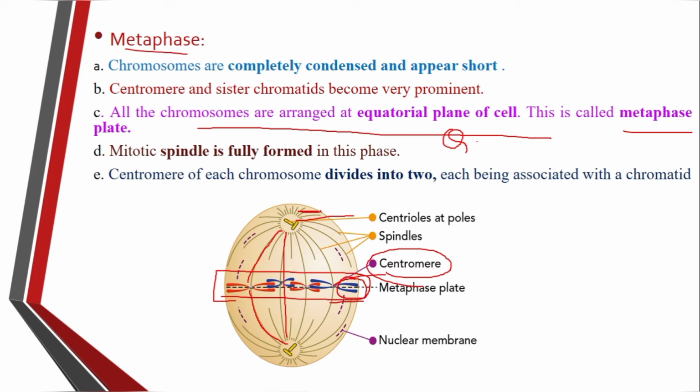These astral rays are also absent in plant cells; they are present only in animal cells. That is, some of the spindle fibers run from pole to pole, and some of the spindle fibers run from the pole towards the centromere and from the centromere towards the other pole.